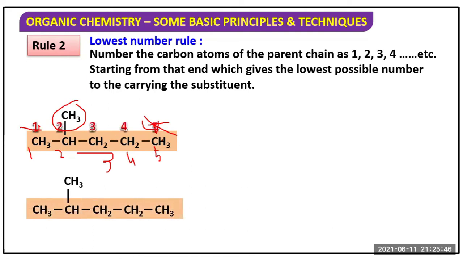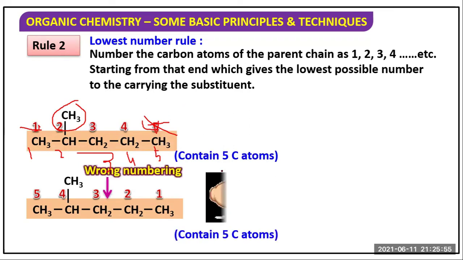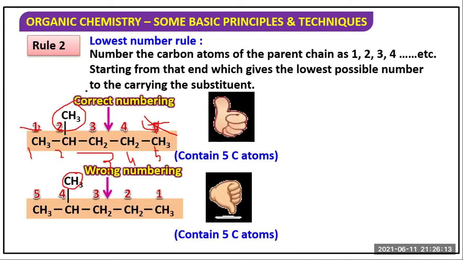This is wrong. The second one is wrong. So the first one is correct. So this is wrong numbering. Why is it wrong numbering? Because the branch chain is in the second position, and from here this is in fourth position. So this is not correct. So this is the correct numbering, because this two position comes after 1.